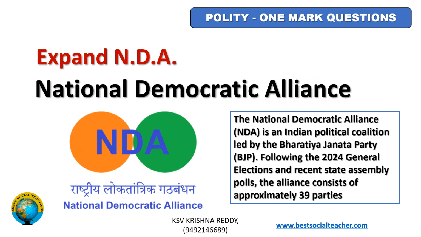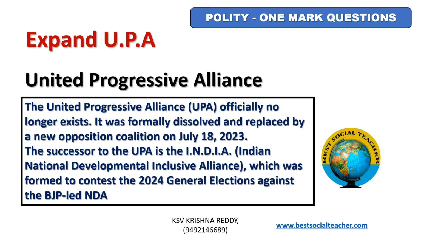Expand NDA. National Democratic Alliance. The National Democratic Alliance is an Indian political coalition led by Bharatiya Janata Party. It has 39 parties in 2024 general elections. What is UPA? United Progressive Alliance.